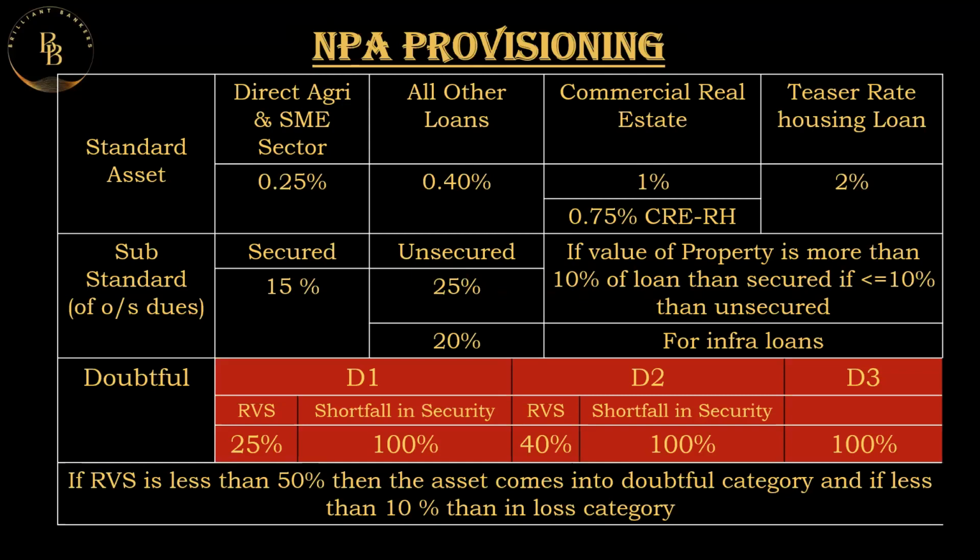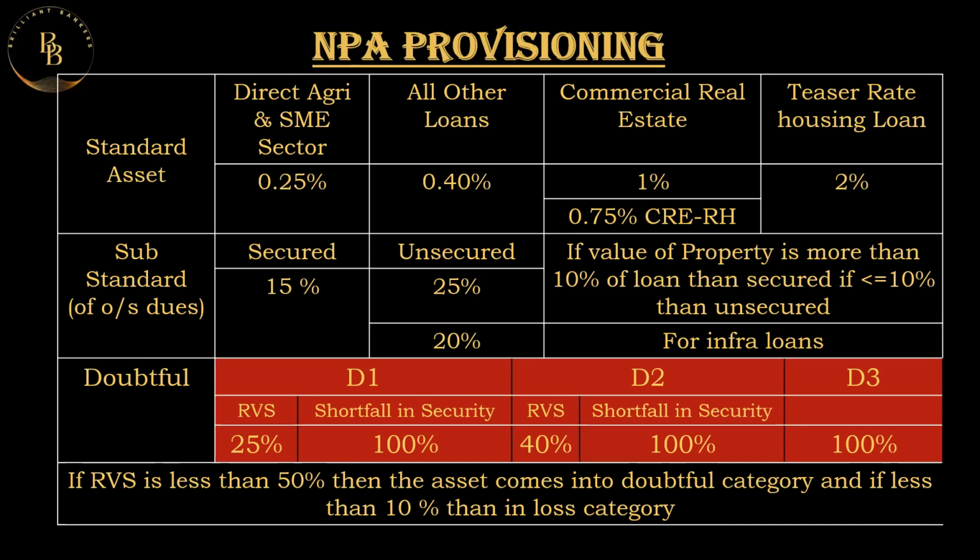For a standard account, you can take a screenshot of this slide, which will be very useful in the future also. So for a standard asset, it is 0.25%. For any other loans, it is 0.40%. Coming to commercial real estate, it is 1%, and if it is commercial real estate for residential houses, it is 0.75%.